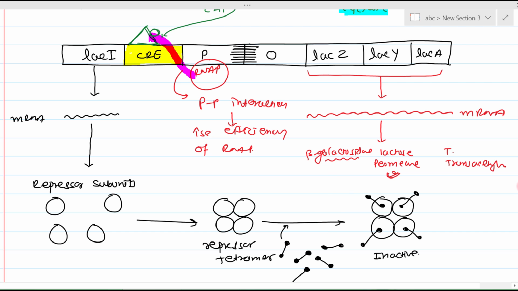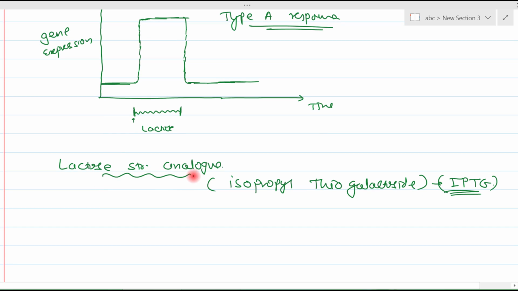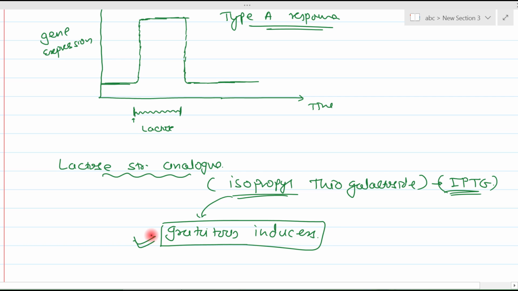Okay. So when you provide a lactose structural analog like isopropyl thiogalactoside to the lac operon, at that time the lac operon will be stimulated, but the product enzymes, that is beta galactosidase and permease, will not be able to work on the structural analog, and so such types of stimulants are known as gratuitous inducers. Okay, so this is an important concept, you need to remember it.